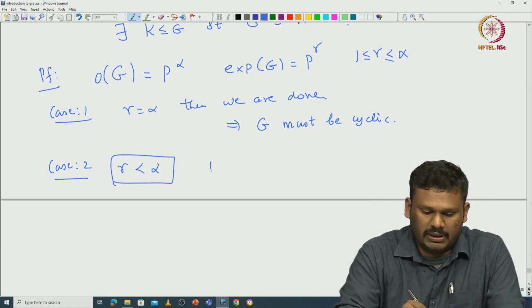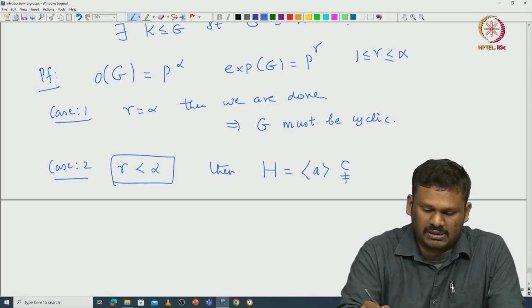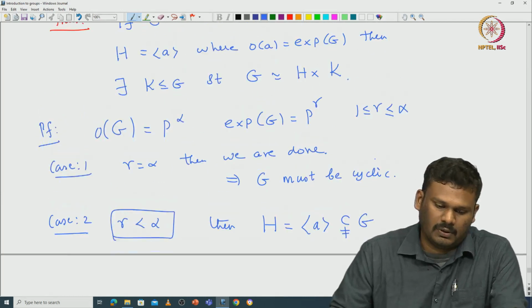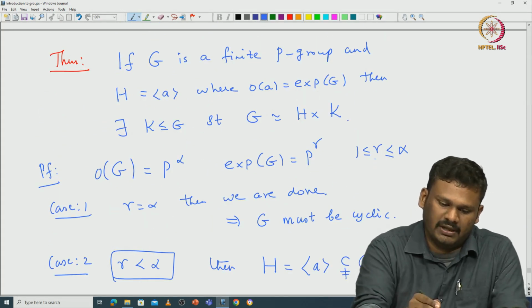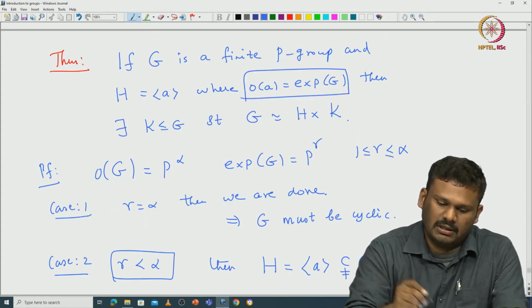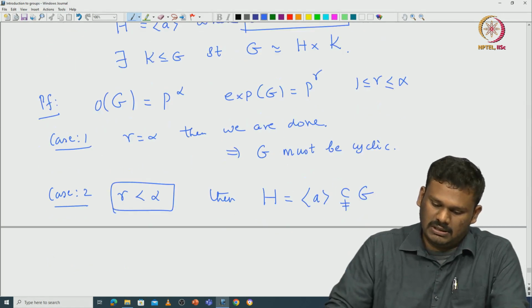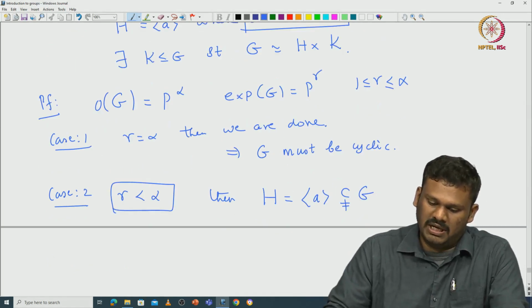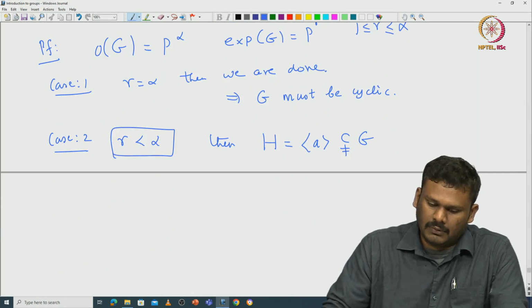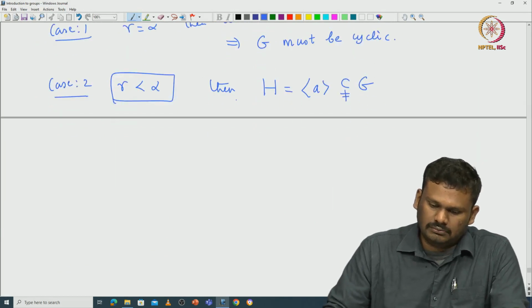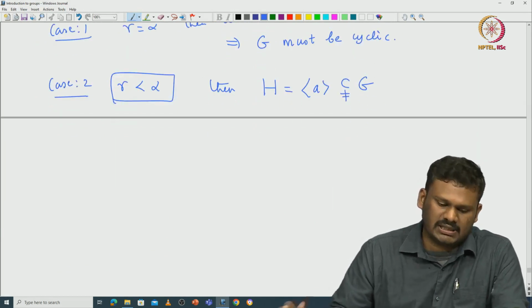So then we know that this H that we have chosen is indeed a proper subgroup of G, because the order of A is the exponent of G. So H cannot equal the order of G. So now you can see that G is not cyclic.